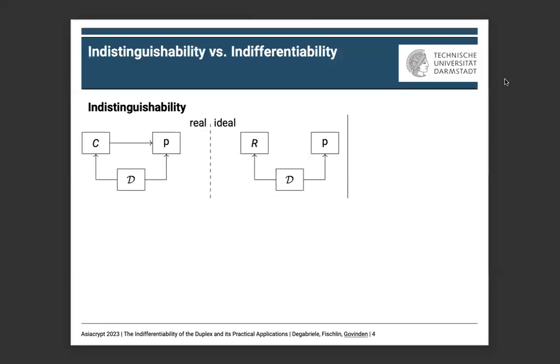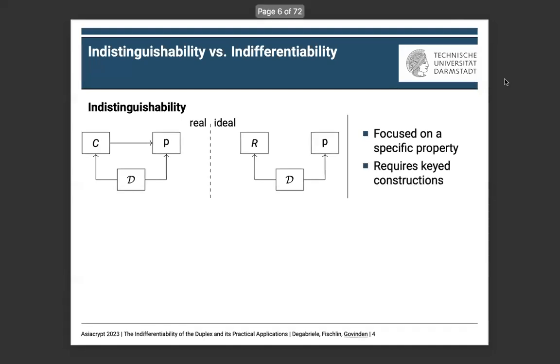Most security analysis focuses on indistinguishability, which consists of proving a specific property for construction C. In this game, an adversary D tries to distinguish between a construction C in the real world and an ideal function R in the ideal world, which represent a specific security property. The construction C can depend on an ideal public primitive P, which is then accessible by the distinguisher in both worlds. We then say that the game is in the P model. However, indistinguishability has a limitation that it can be proven only for keyed constructions.